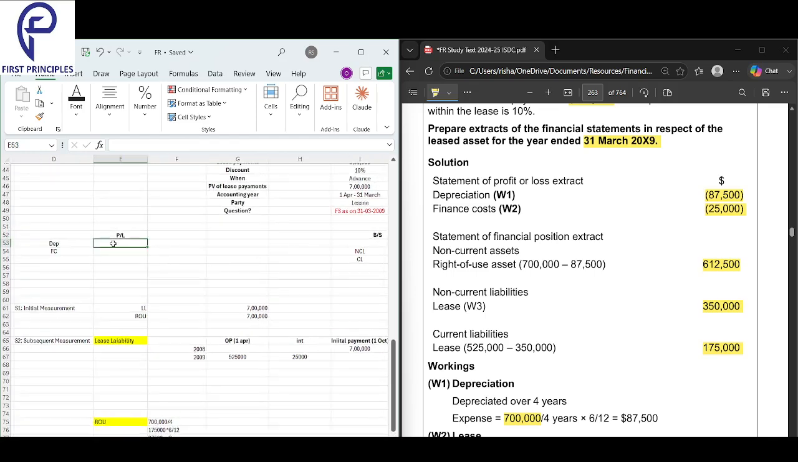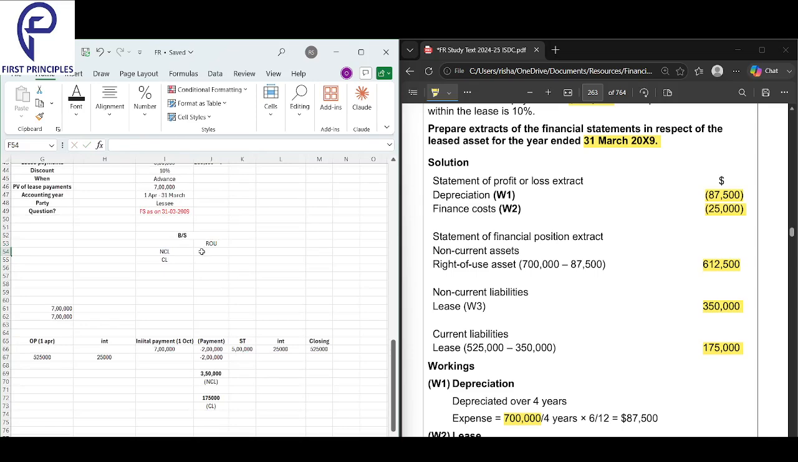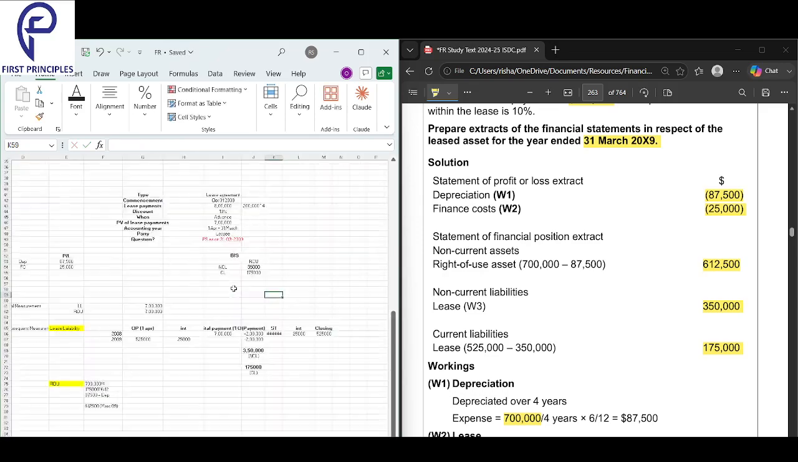We need to fill all the data. We got depreciation, 87,500. I got the depreciation. Finance cost, 25K, I got finance cost just for a 6-month period. Non-current liability, 350. 175,000. That's all I needed. All the data that I needed is filled now.